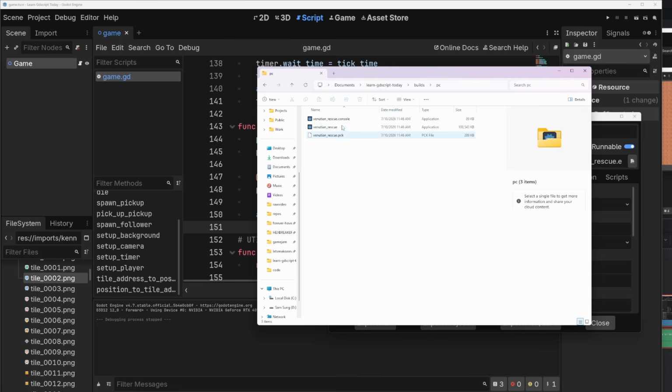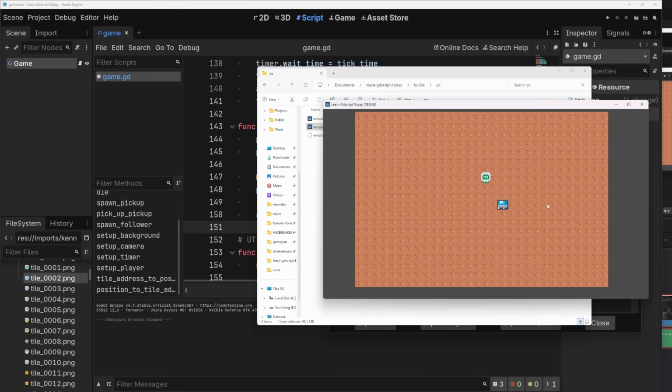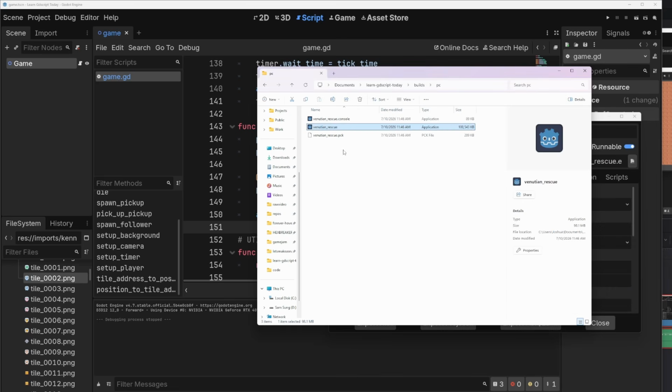PC, and let's try to run this. If you click on it, and you have a game you can share with your friends. Just share this folder, and it will work just fine. It's 100 megabytes. That's crazy, but I mean, a lot of that is just Godot overhead. If you did a Unity game, it would be way bigger.